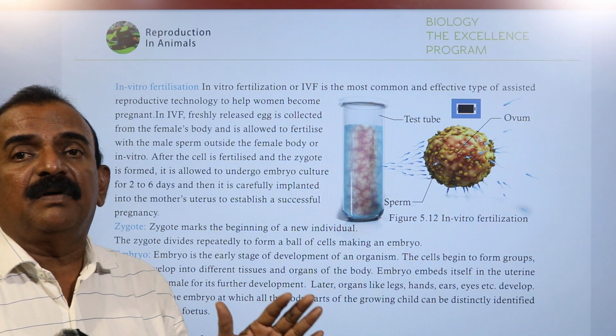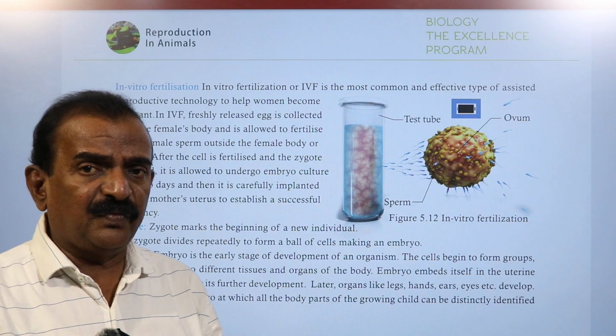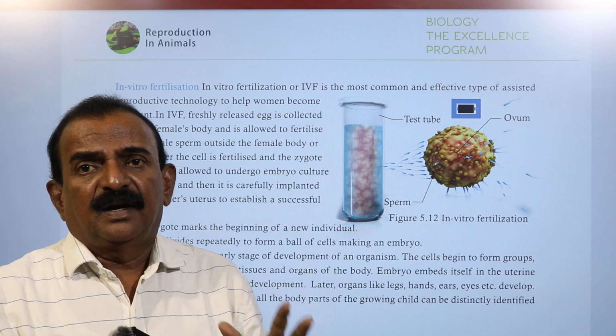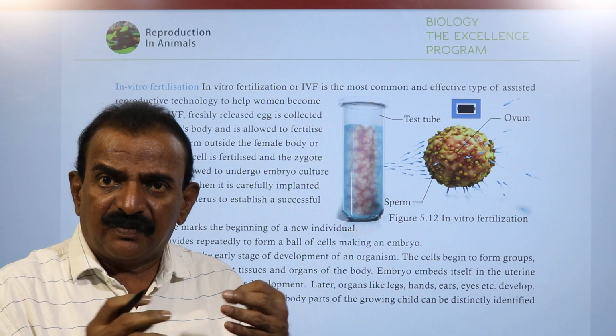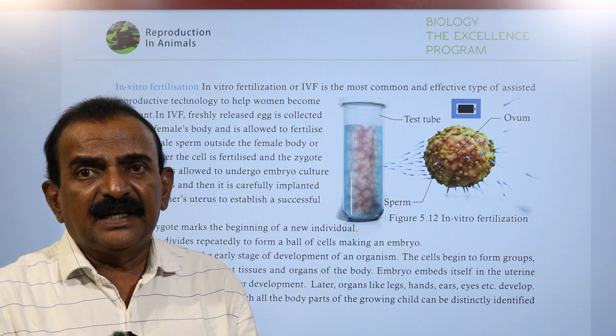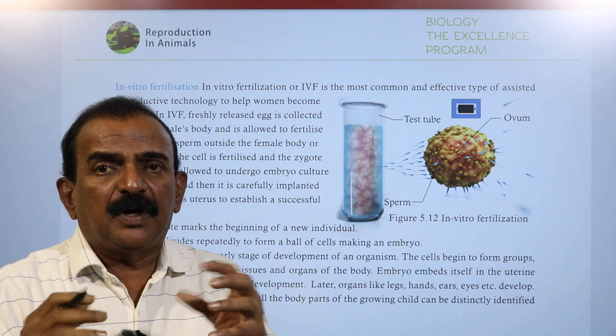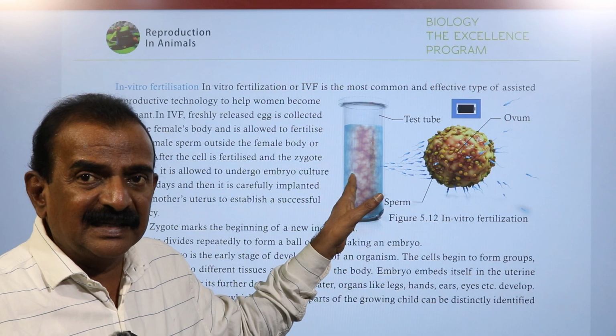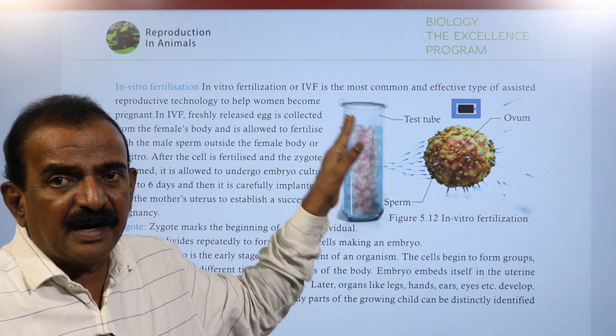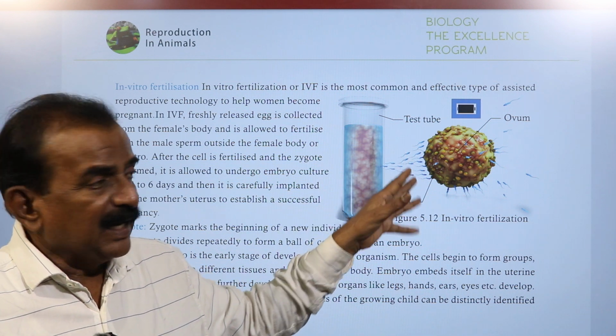So already I told you in vitro fertilization means eggs are collected from the female and sperms are also collected from the male, and fertilization occurs in the test tube but not in the body of the female.